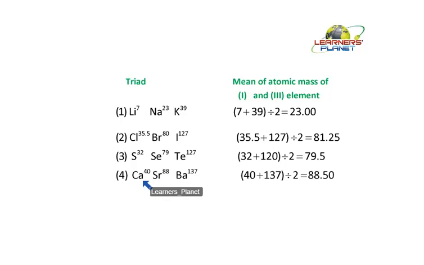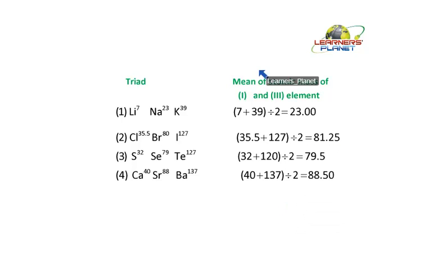The next one is calcium 40, strontium 88 and barium 137. So the atomic mass of strontium comes out to be, 40 plus 137 divided by 2, what we are getting is 88.5. But students, this was applicable to only a few elements. This was not applicable to all the elements.